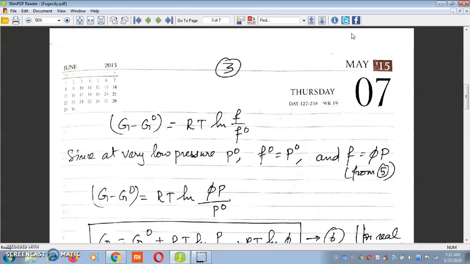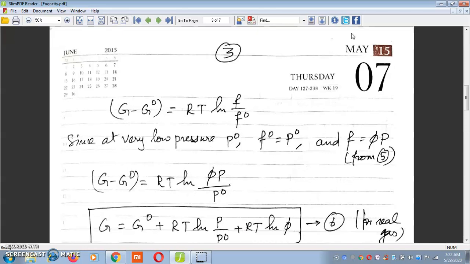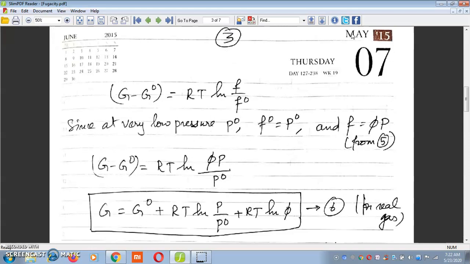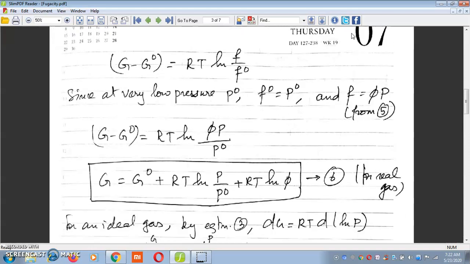But we know that at very low pressures P0, f0 becomes equal to P0, and by definition f is equal to psi into P, and therefore equation 5 becomes, the above equation becomes G minus G0 is equal to RT into ln psi P divided by P0, or I can rewrite the above equation as G is equal to G0 plus RT ln P by P0 plus RT ln psi, as given by equation 6.